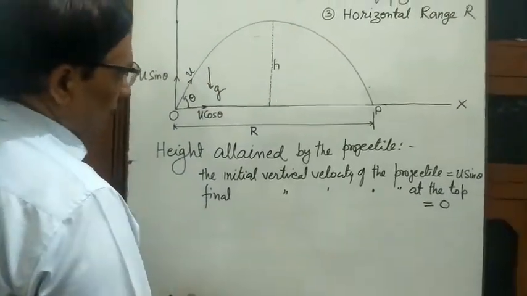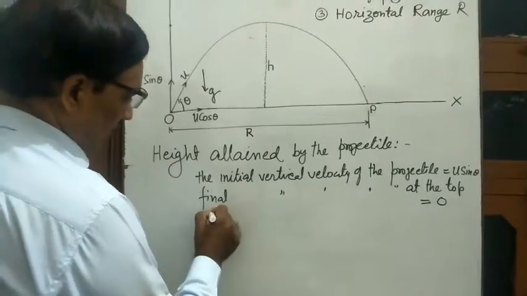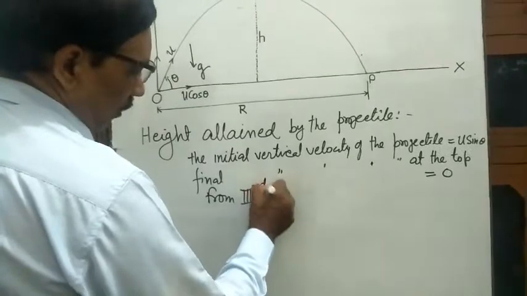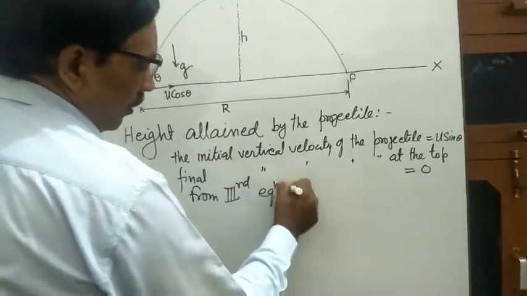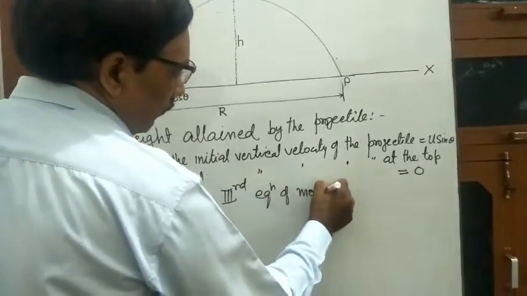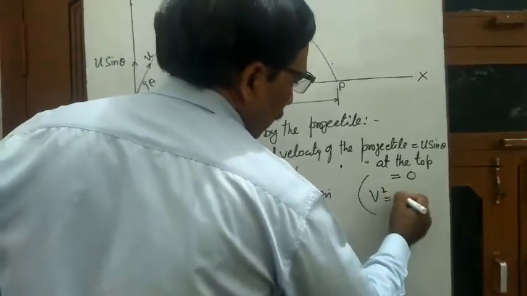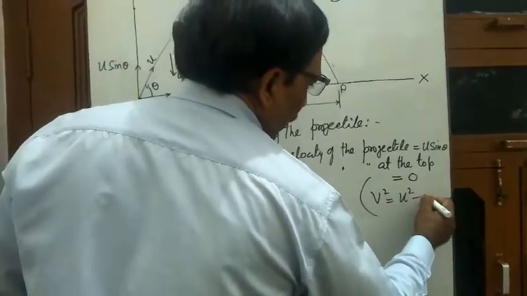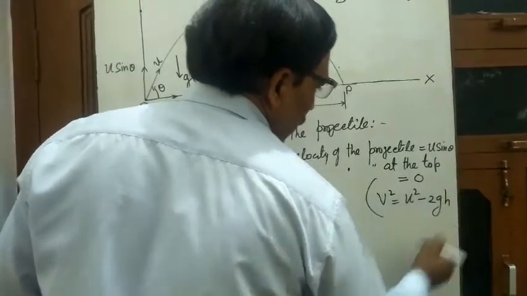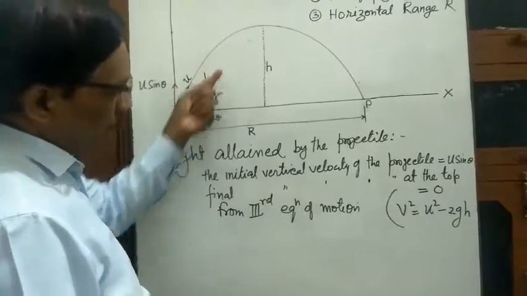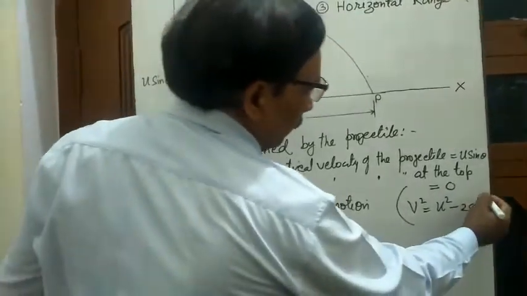So from third equation of motion, क्या है? v square is equal to u square minus 2gh. Here in this case g is acting downward and the stone is going up, so g will be negative.